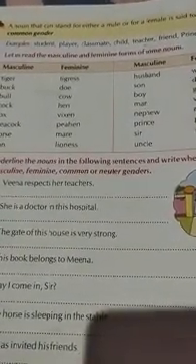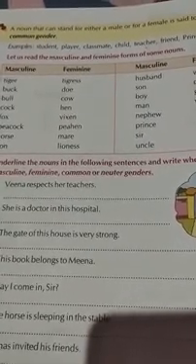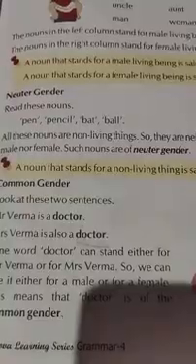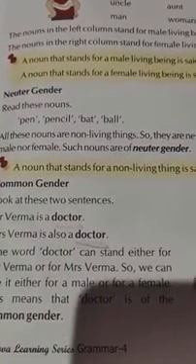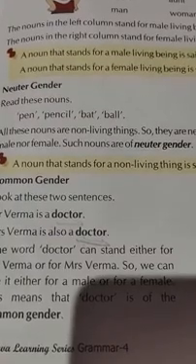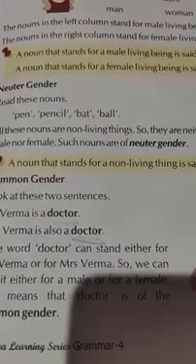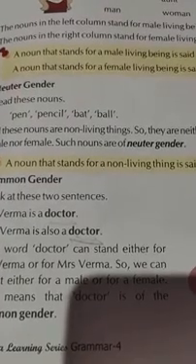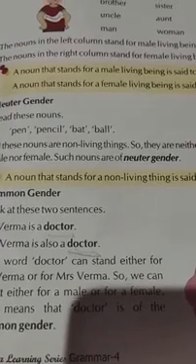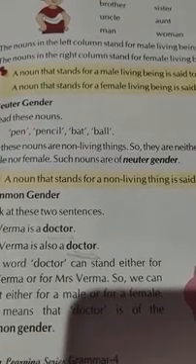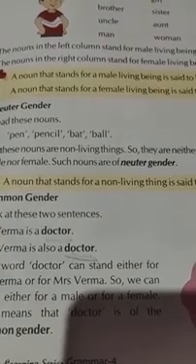Okay, coming to the fourth type, that is neuter gender. I will explain it through an example. Rinku has a cycle. Babita has a blue umbrella. Here cycle and umbrella are lifeless objects, so we cannot differentiate them as male or female.